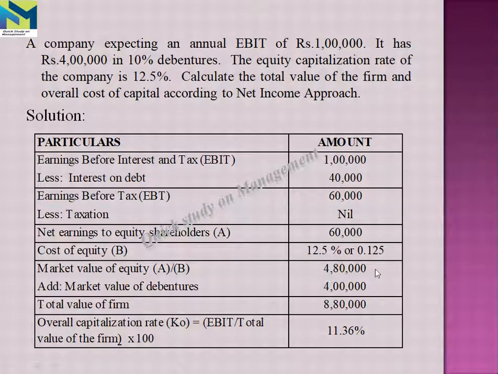We get the value of 5,00,000, and then we add the market value of debentures, that is 4 lakhs, and we get the total value of the firm, 8,80,000. Then the overall capitalization rate, KO, the formula is EBIT divided by total value of the firm into 100. So 1 lakh divided by the total value of around 8,80,000 into 100. After solving this, you get the value of 11.36%. Okay.